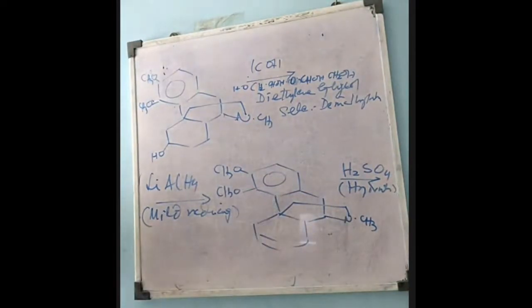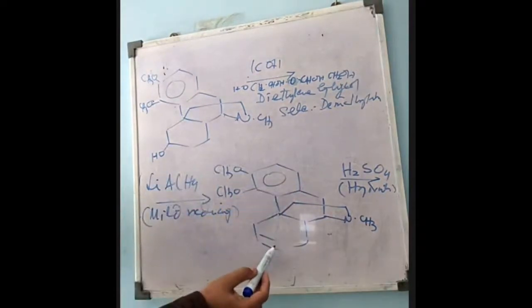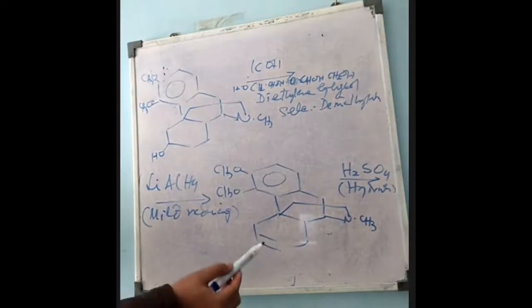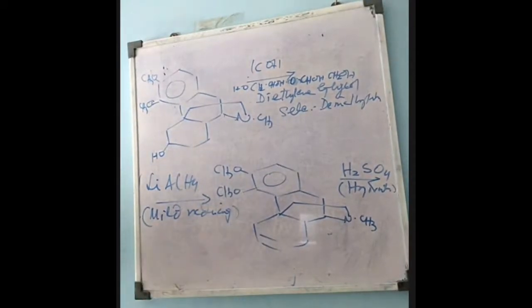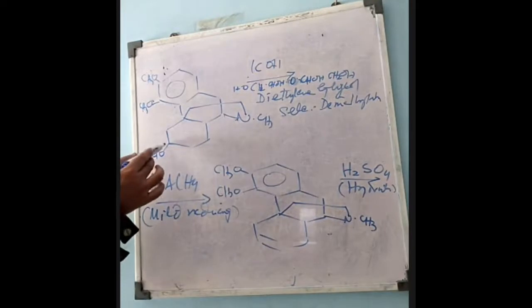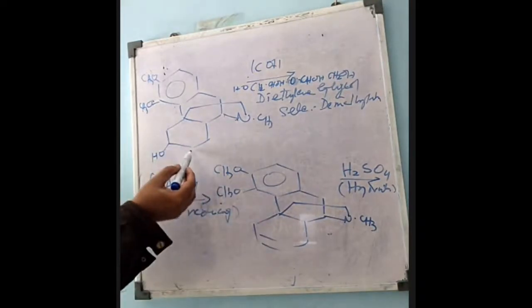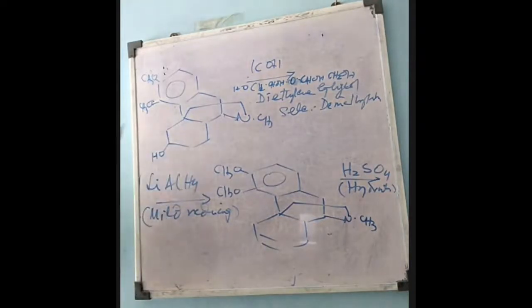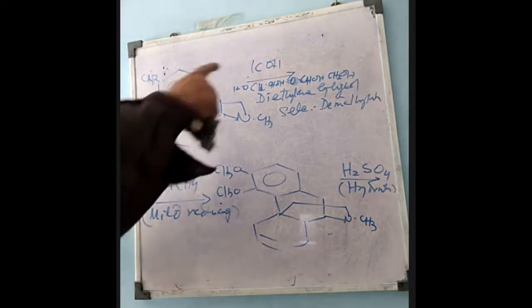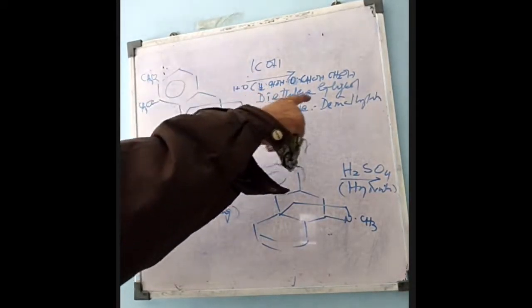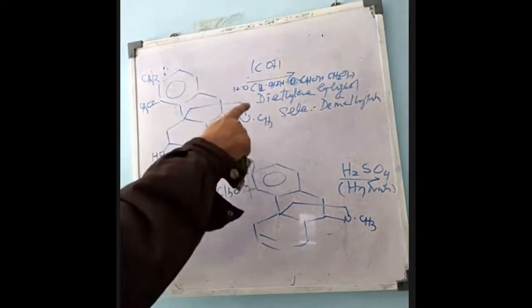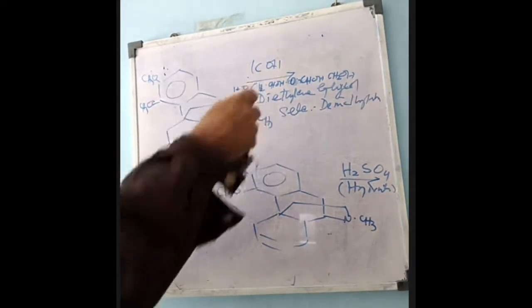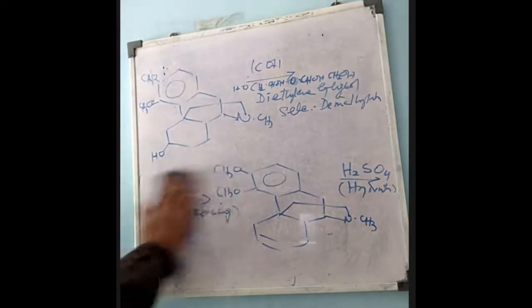So now when this compound is treated with sulfuric acid, because it contains the double bond, first the bisulfate is formed, then H2O is added. Here H and OH will be added, there is a hydration. If the hydration takes place, we will get this hydroxy compound. And now this compound is treated with sodium hydroxide in the presence of diethylene glycol.